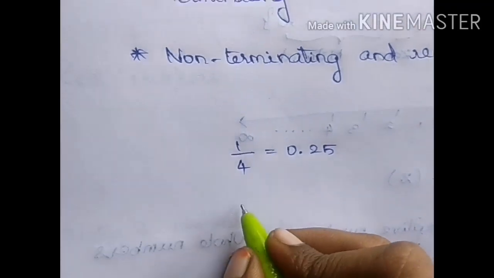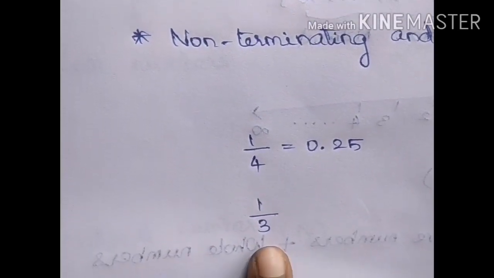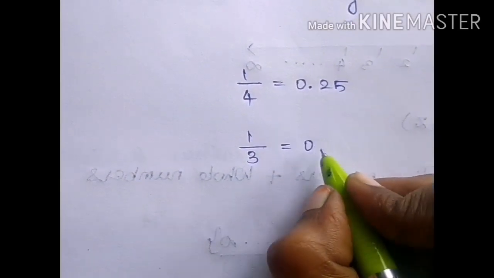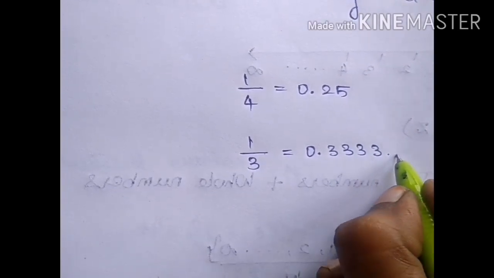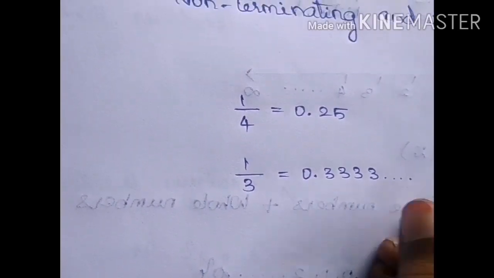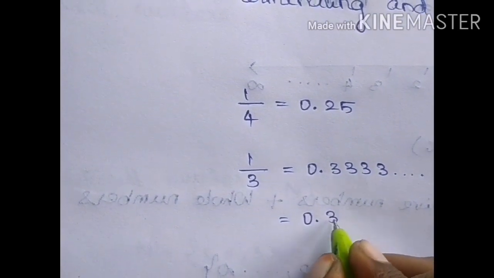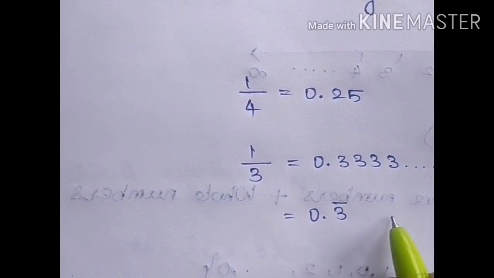In case of non-terminating, consider 1 by 3. The answer will be 0.3333. It goes on. There is no end for 3, which is written as 0.3 bar, which means this 3 repeats.